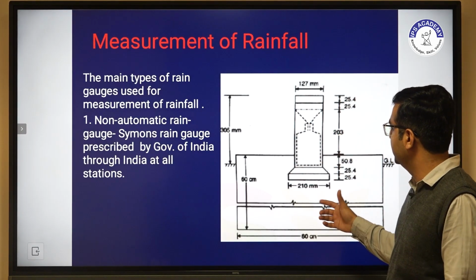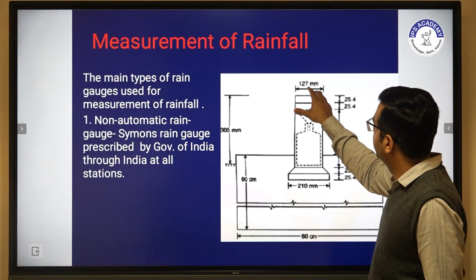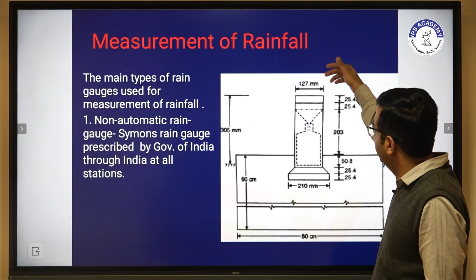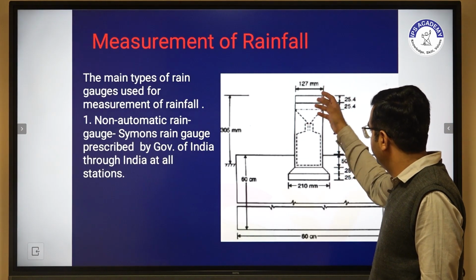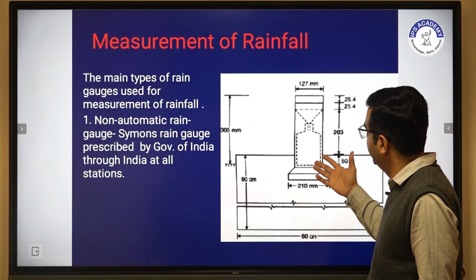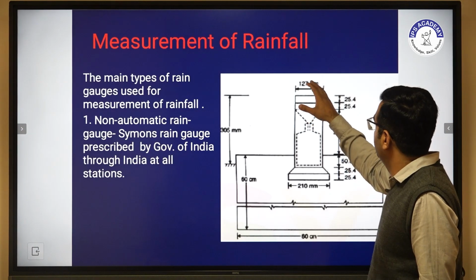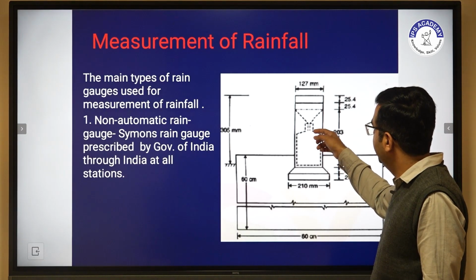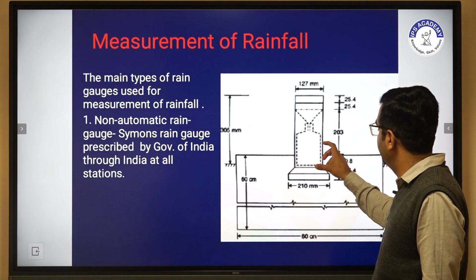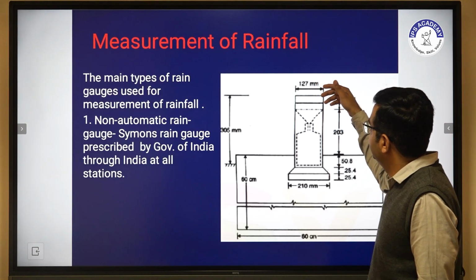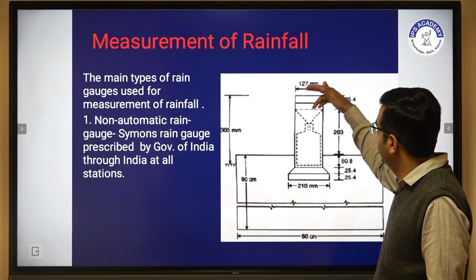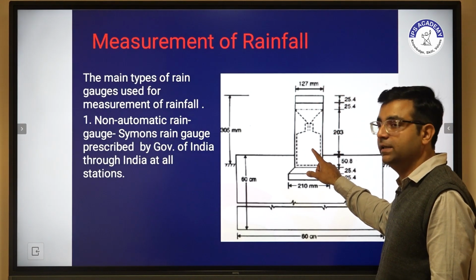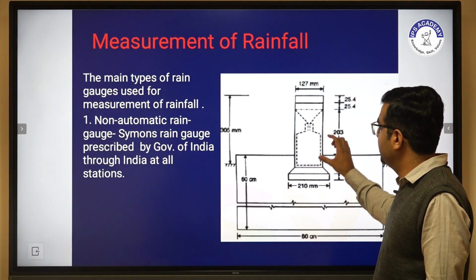From the figure it is clear that it has some dimensions. When rainfall occurs, water goes into the receiver, then comes to the neck of the bottle, and then goes into the bottle having some capacity. So when precipitation occurs, the rainfall is collected into this jar having some capacity.